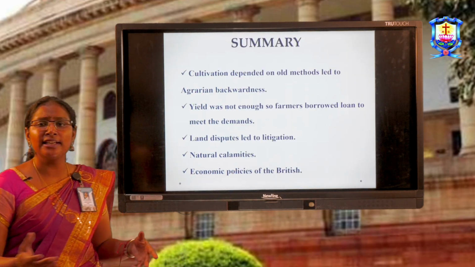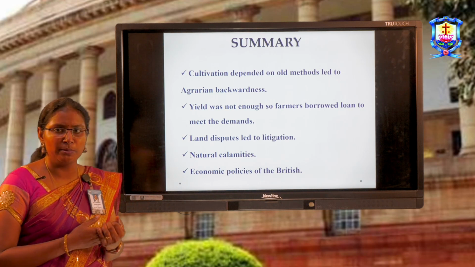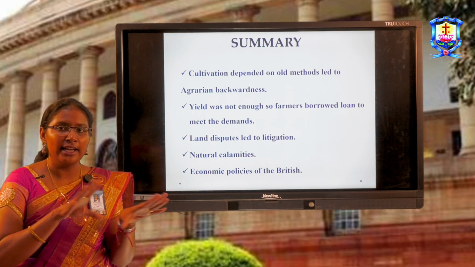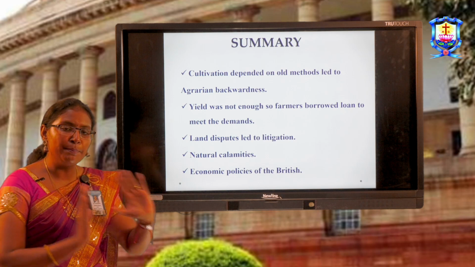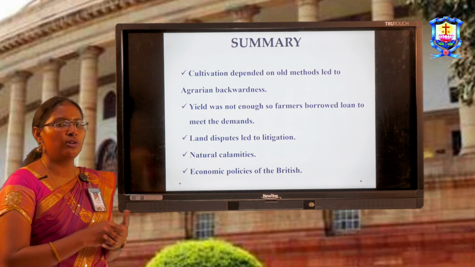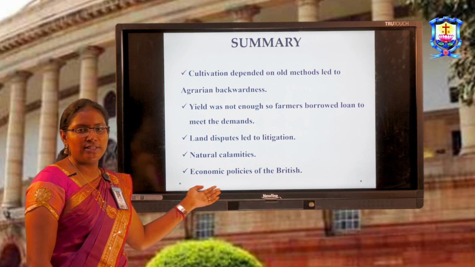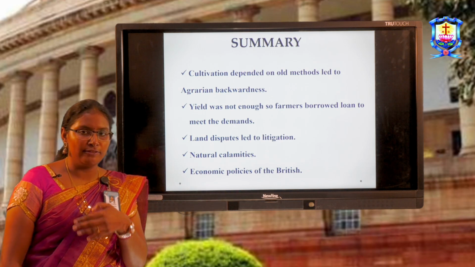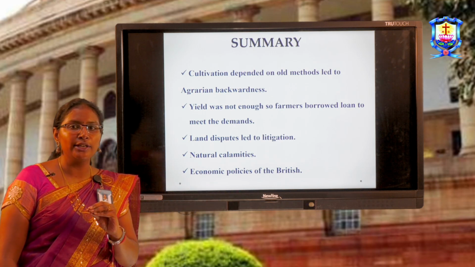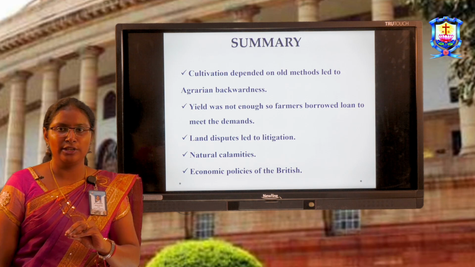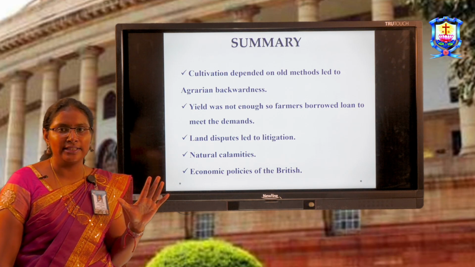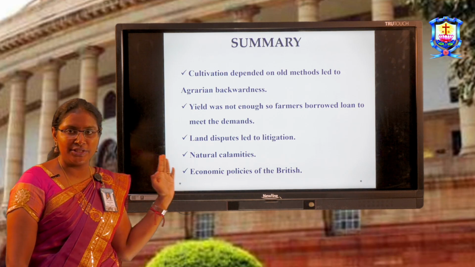And other natural calamities like excessive rain are also a problem. So flood, famine, drought, everything impacted the farmer to borrow money from the money lenders. And economic policies of the British. British gave various policies. Everything led to what? Exploitation of the Indian economy, especially Indian agriculture during this phase of British India.